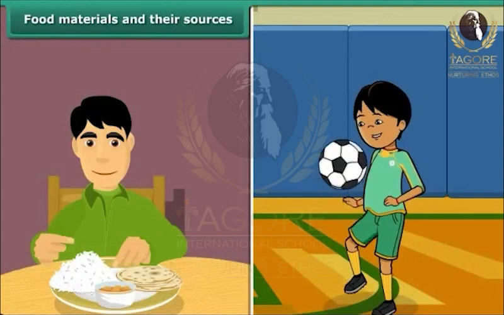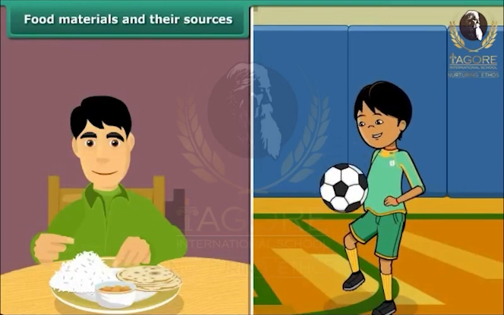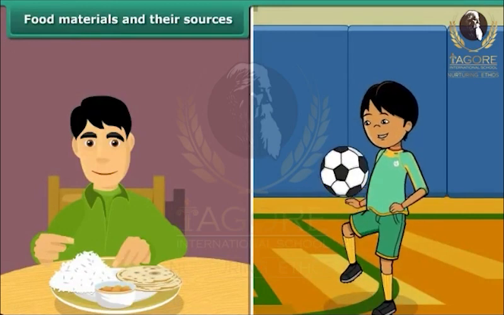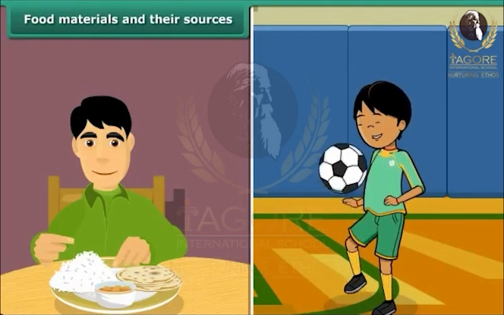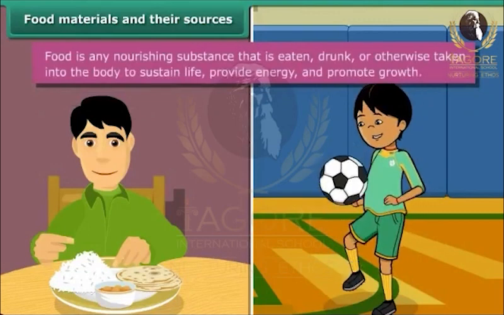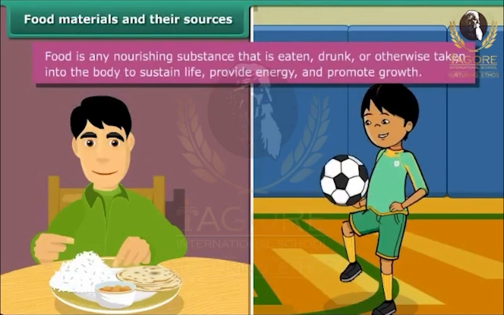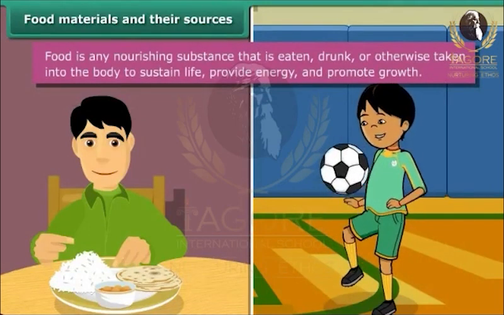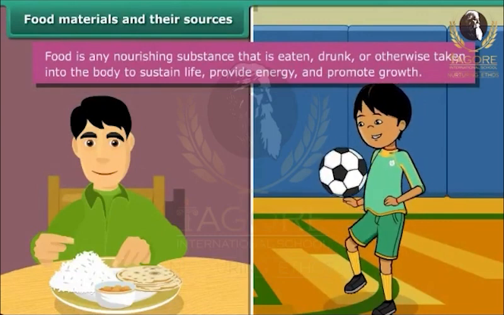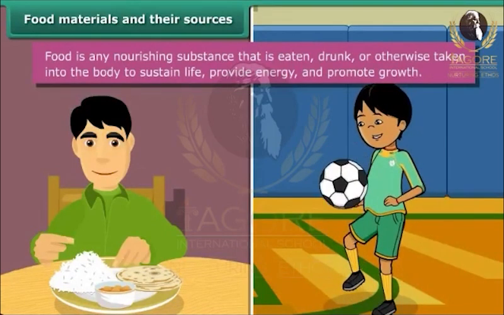Food materials and their sources. As we have already discussed, we require food to get energy and to fill our stomach when we feel hungry. We can also define food as any nourishing substance that is eaten, drunk, or otherwise taken into the body to sustain life, provide energy, promote growth, etc.